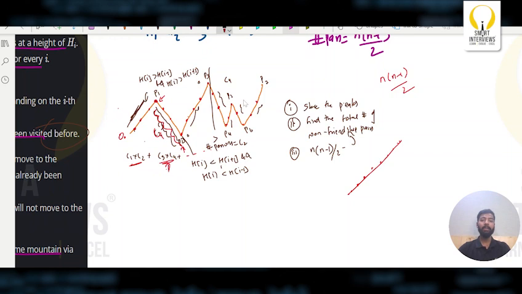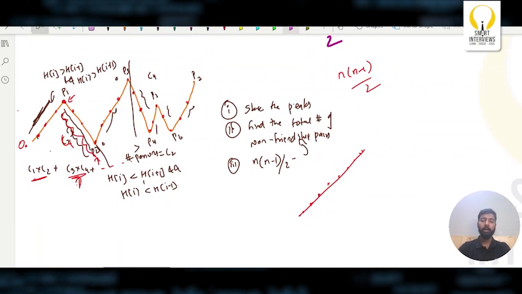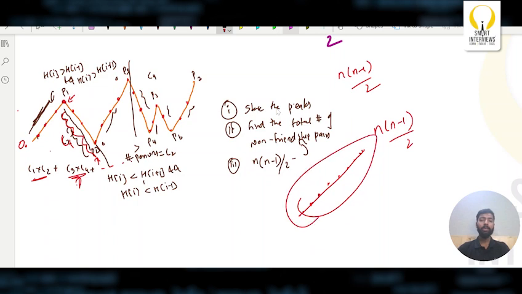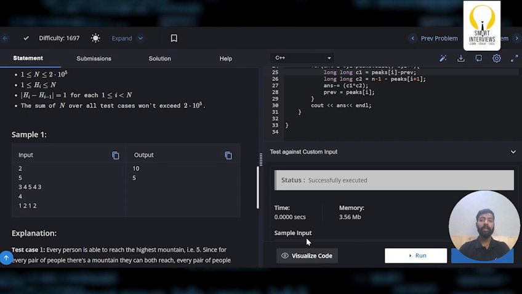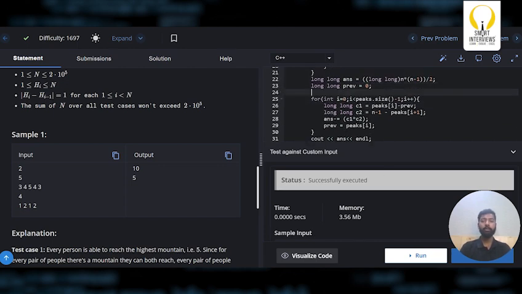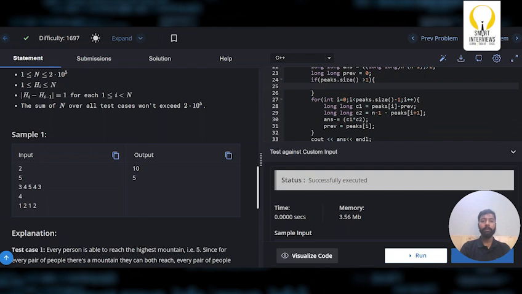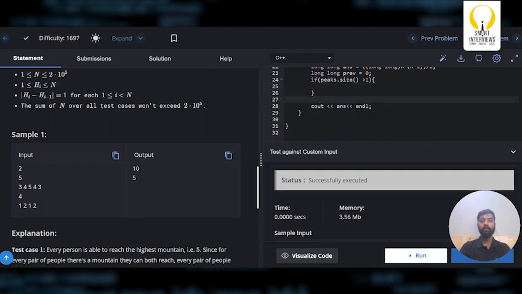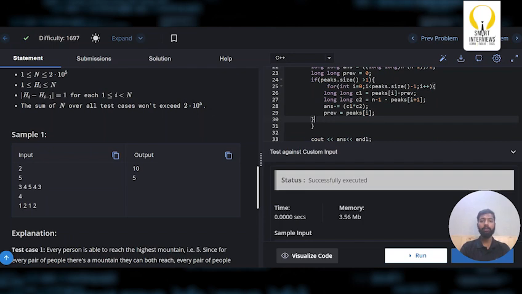If I'm having a single line, that means my answer is n into n minus 1 by 2, because all these hills can form friendship groups with each other. So I need to apply this only if I'm having at least 2 peaks. So if peaks.size is greater than 1, then we simply apply this logic. Otherwise it is not required to apply this logic.